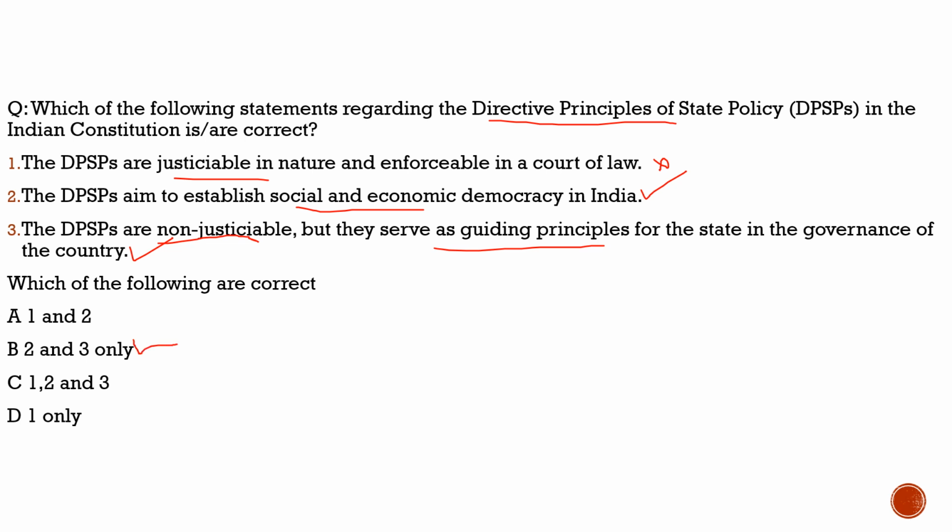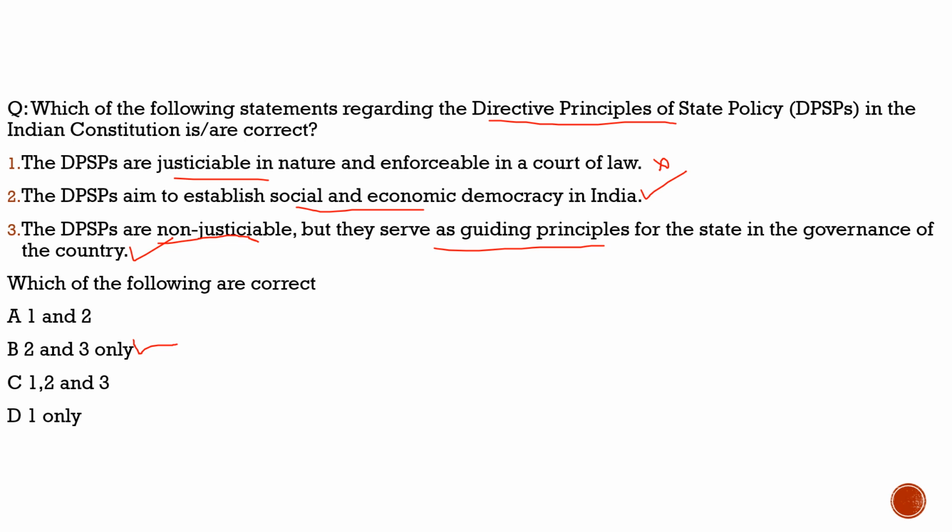From this question, we understood a few important points about the directive principles of state policy. It is found in Part 4 of the Indian Constitution, from Article 36 to Article 51, and these are not justiciable, and it also acts as a guiding principle for the state in the governance of the country. Sometimes, the courts interpret laws on the basis of these DPSPs. So this is in a nutshell what you should know about the introduction of the directive principles of state policy. From tomorrow's class, we'll start discussing DPSPs one by one and get more idea about it.